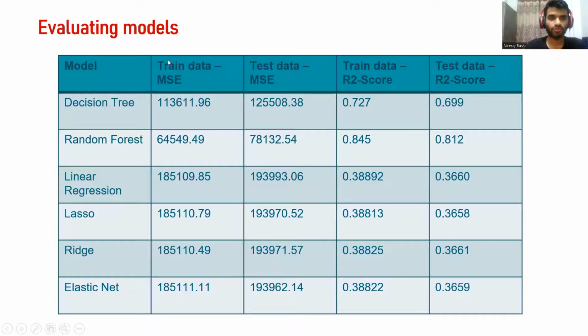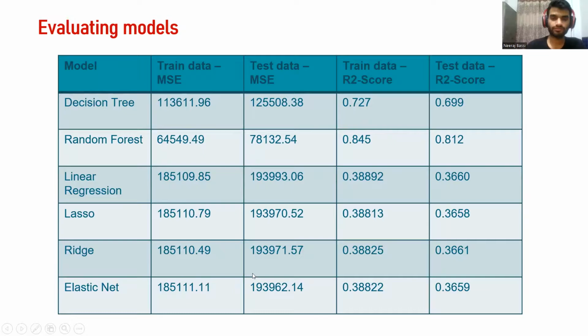And then we have evaluated our models on different metrics: MSE, which is mean square error, and the R2 score. So for decision tree, random forest, linear regression, lasso, ridge, and elastic net, we have evaluated each of these scores, and we will compare these models on the basis of these variables. We can also see that the mean square error has decreased for the random forest as compared to the decision tree. After that, we applied linear regression, for which it is maximum, and similarly for the lasso, ridge, and elastic net.